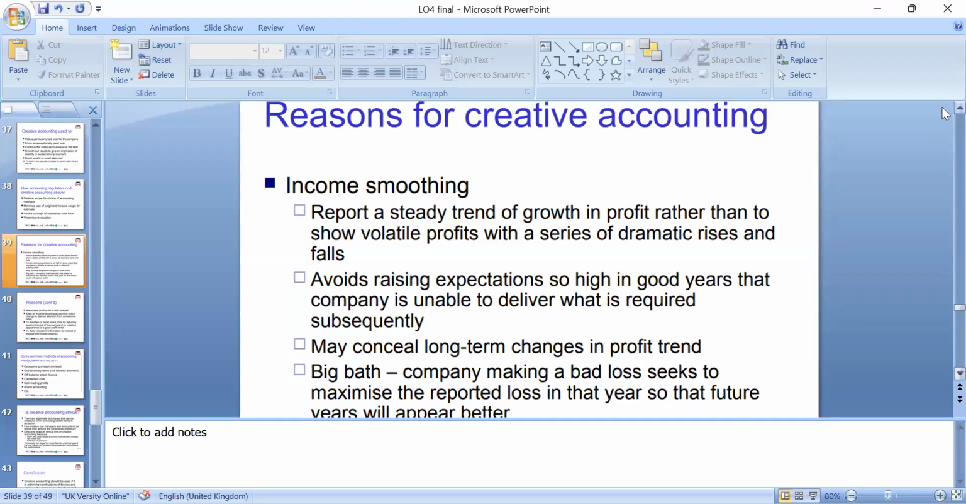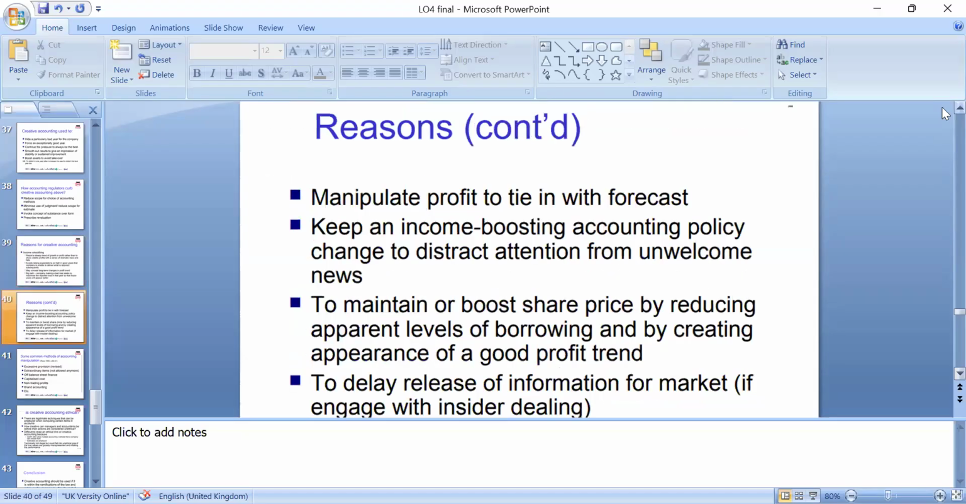So please, the reason for creative accounting: why do we need to show a steady trend of growth and profit rather than volatile profit and a series of dramatic rises and falls, and we can hide it. We shouldn't, because IAS 1 says the financial information needs to be true and fair. So manipulate the profit, tie in the forecast, and keep the income boosting. Accounting policies and attention from unwelcome news.